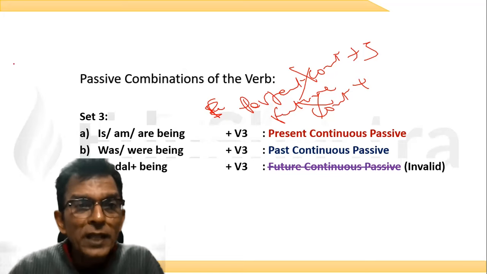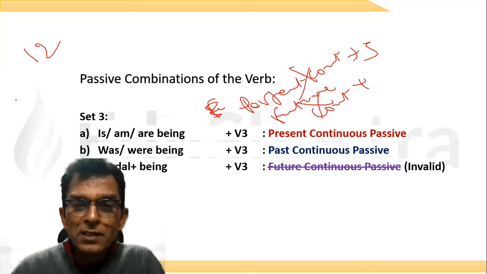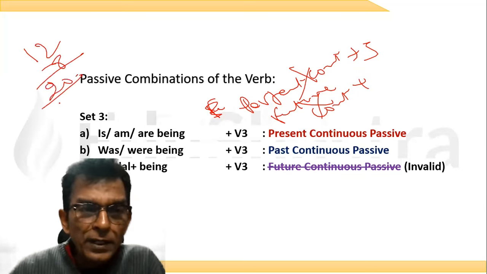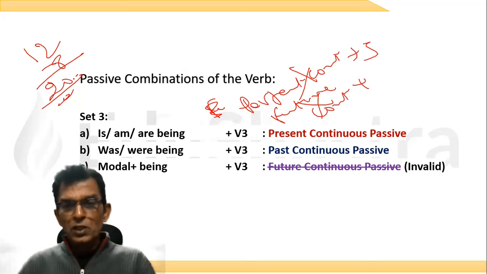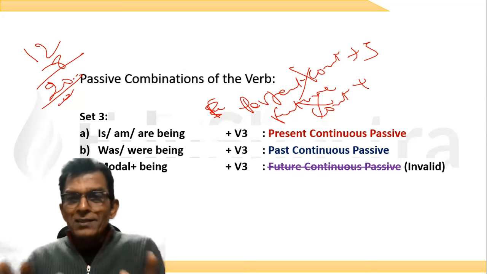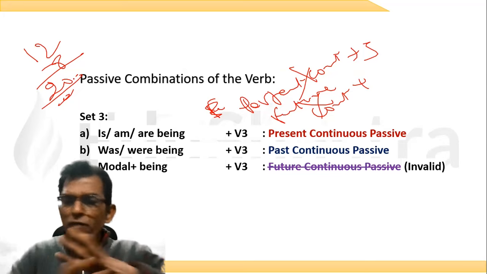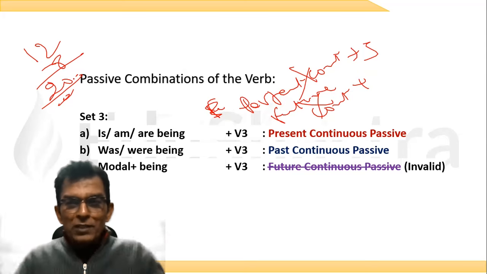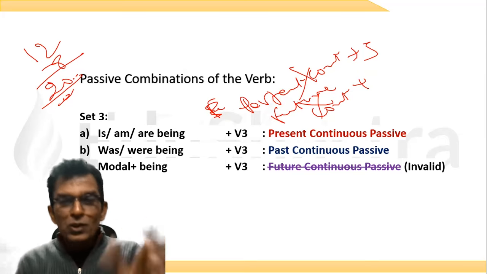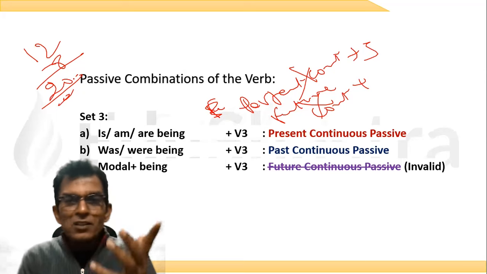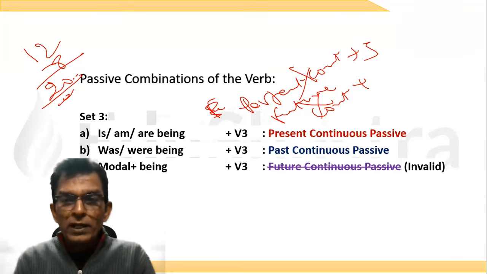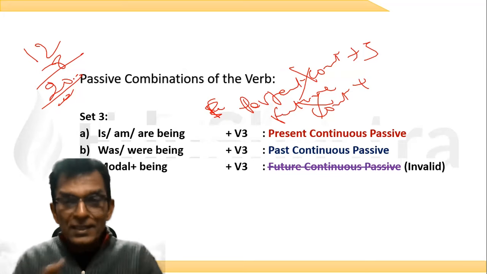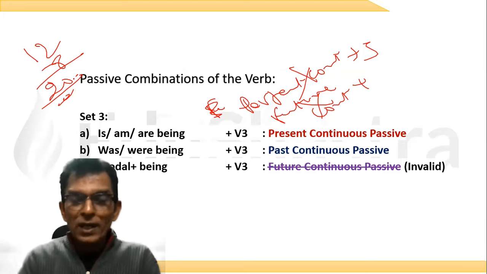Therefore, I told you there are 12 active voice tenses and 8 passive voice tenses, which means there are only 20 tenses in English. Every sentence you write, from the thickest of books to a single sentence, must fall under these 20 combinations only. Now there is an exercise. You do it now. Be ready.